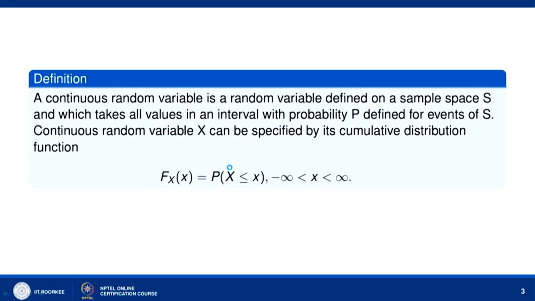Now, a continuous random variable is a random variable defined on a sample space S, which takes all values in an interval with probability P defined for events of S. A continuous random variable X can be specified by its cumulative distribution function, which we denote by F_X(x). F denotes the cumulative distribution function. So, F_X(x) is the probability that X takes a value less than or equal to x, where x belongs to the interval minus infinity to infinity.